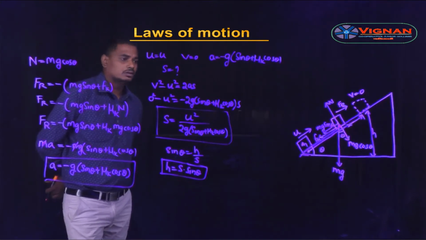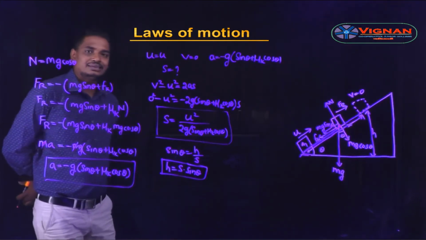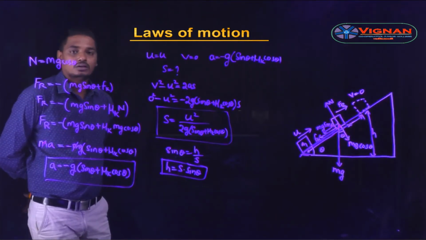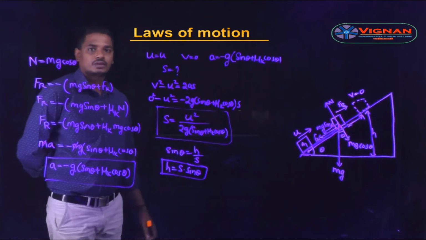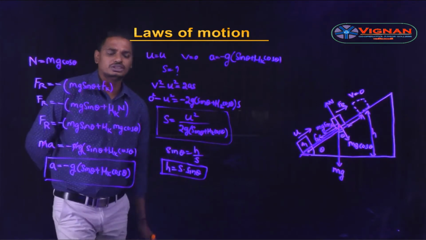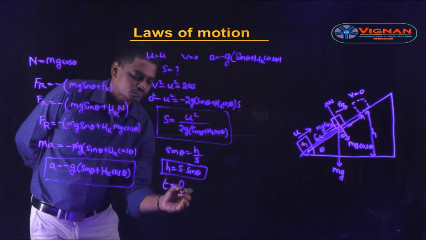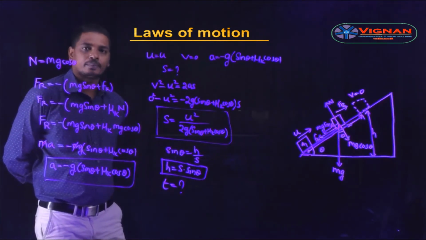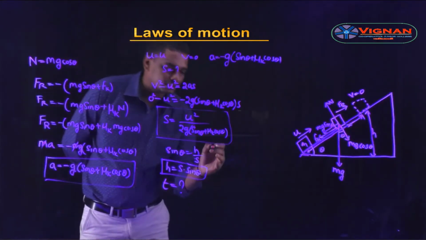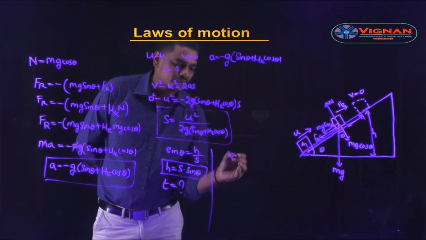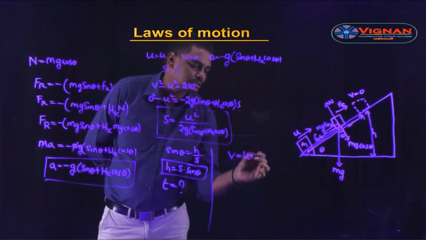Okay, now let us calculate the time taken by the block to reach that height, or for the velocity to be 0. So we need to calculate the time t. To calculate the time taken, let us consider another kinematic equation, v = u + at.